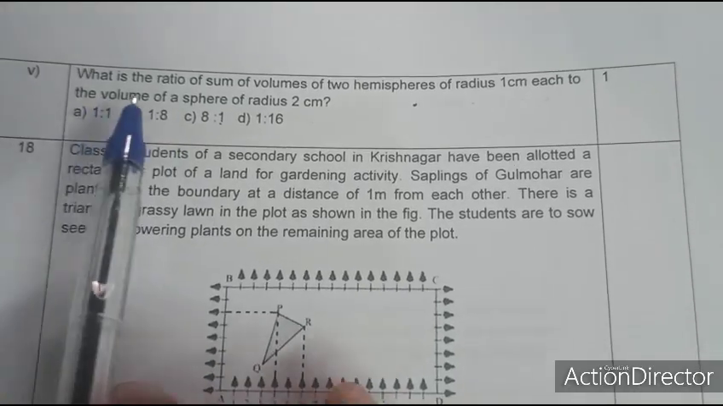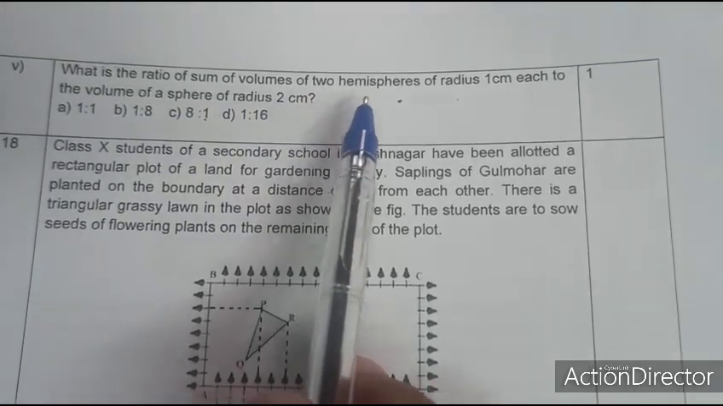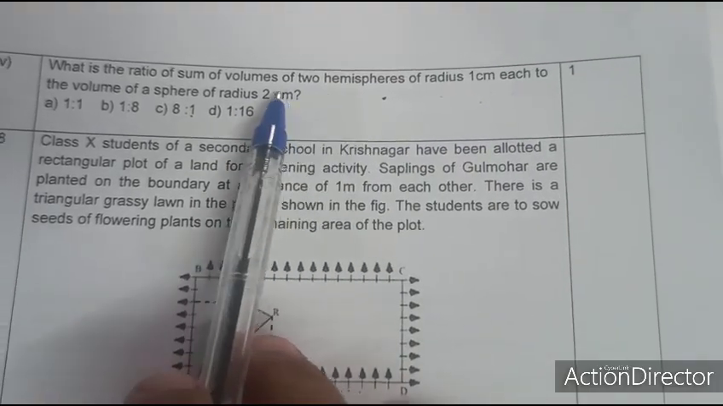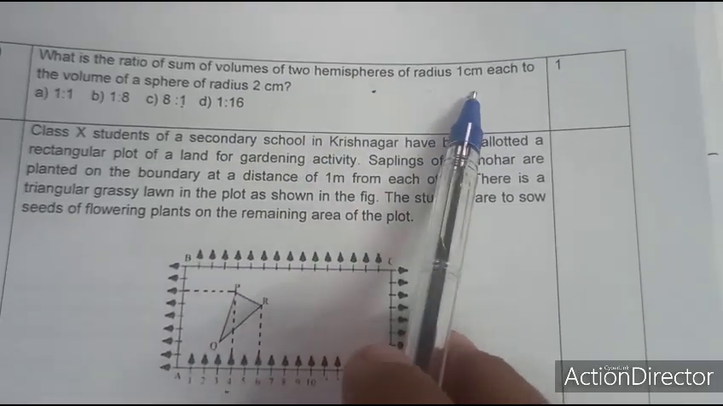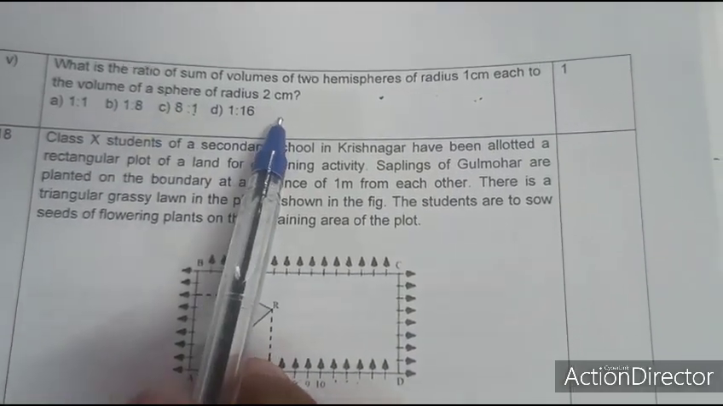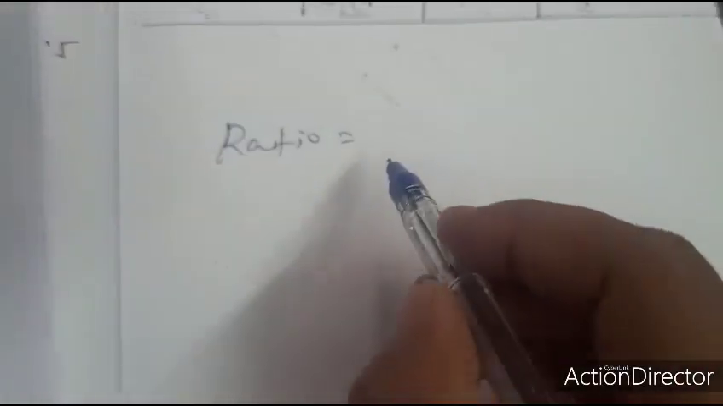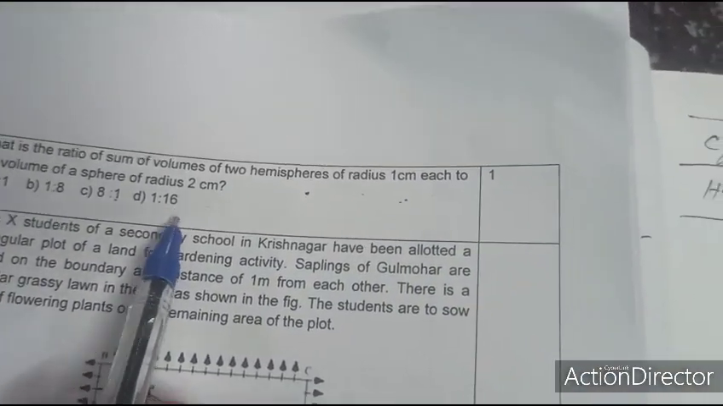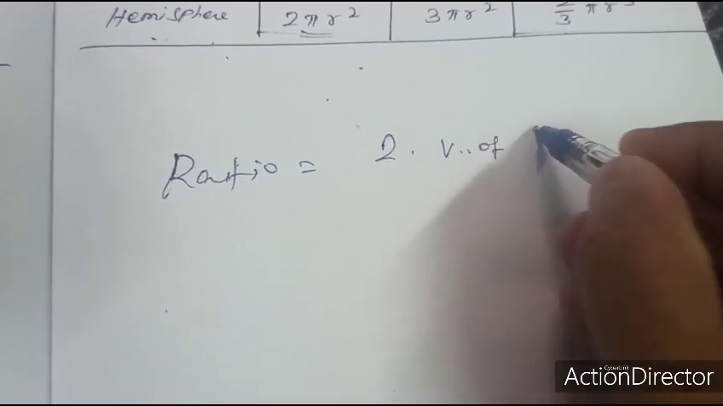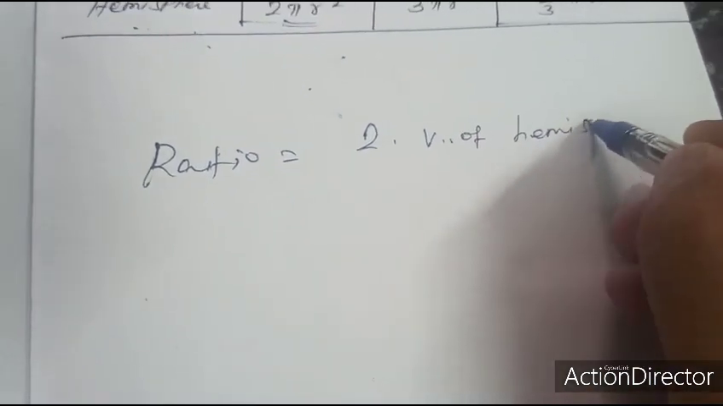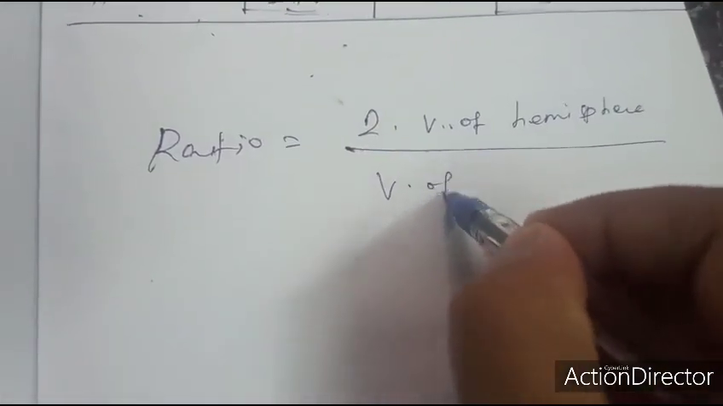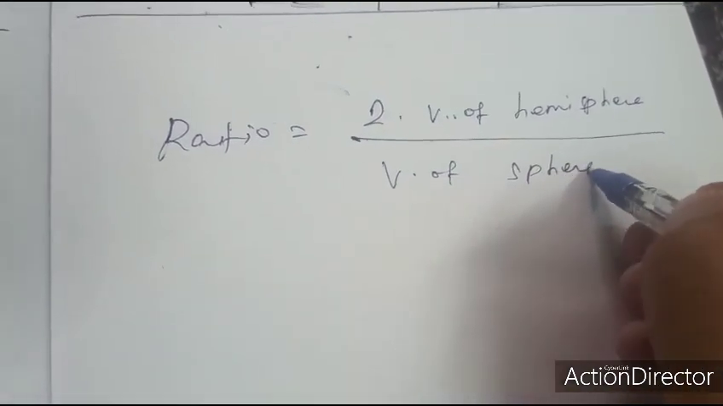Fifth question. What is the ratio of the sum of volumes of two hemispheres of radius 1 centimeter to the volume of a sphere of radius 2 centimeter? We are asked to find the ratio: 2 into volume of hemisphere by volume of sphere.